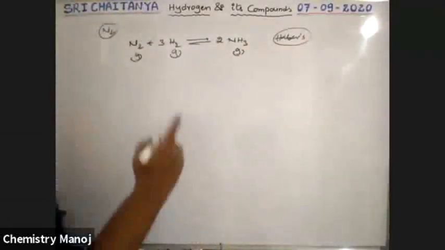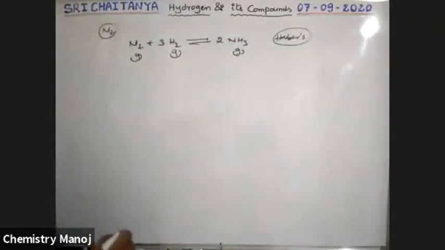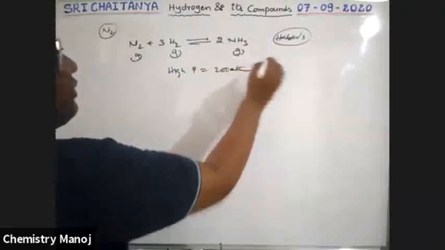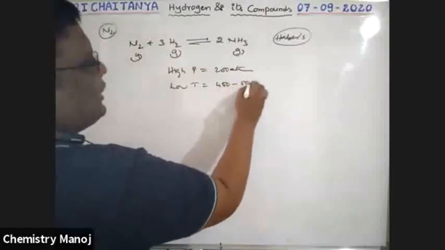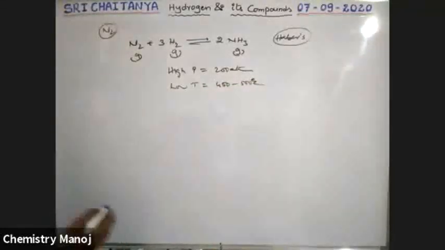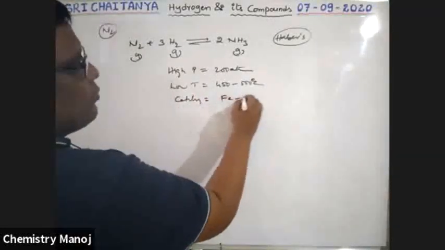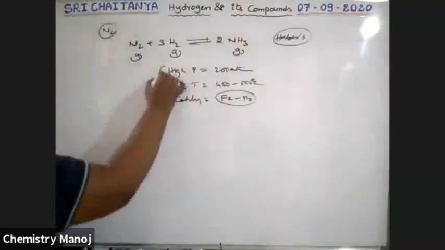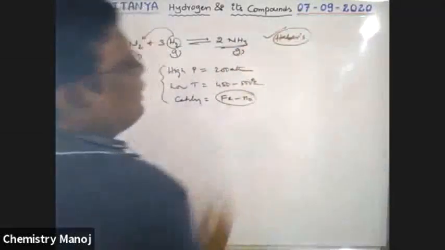For this purpose, according to your Le Chatelier principle, what we require is high pressure, almost 200 atmospheres. Temperature is almost 450 to 500 degrees centigrade, because elevated temperature is required. And a catalyst: iron is the catalyst and molybdenum is the promoter. So all these are applied for the reaction of hydrogen with nitrogen, for the synthesis of ammonia by Haber's process.